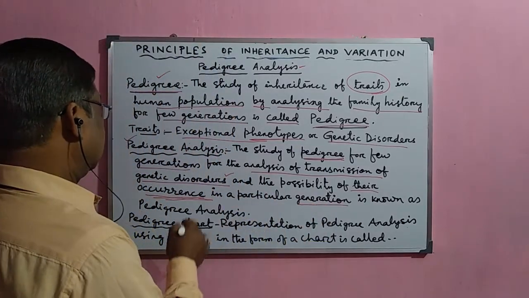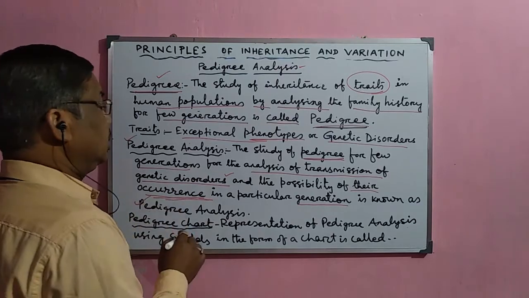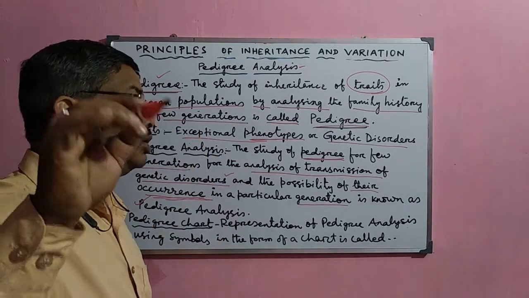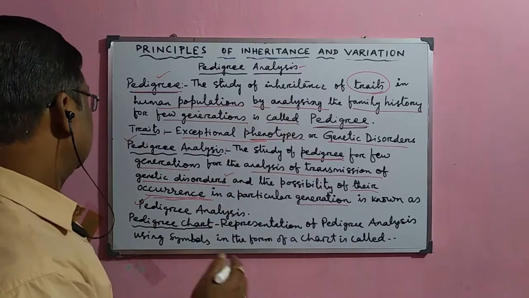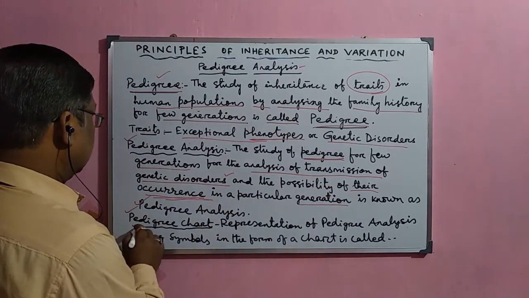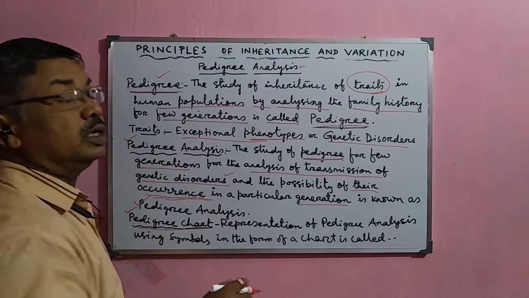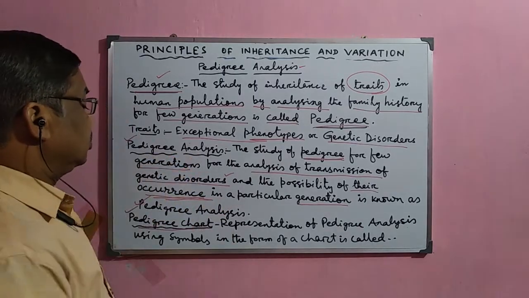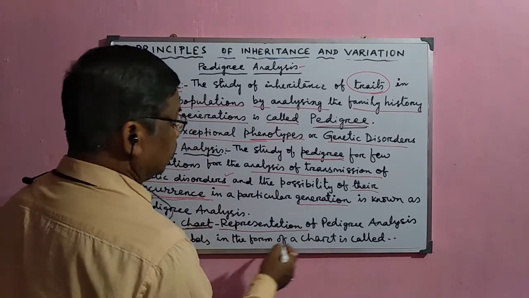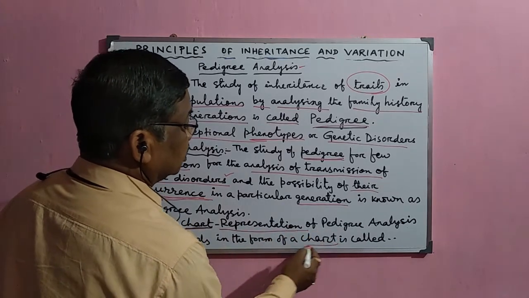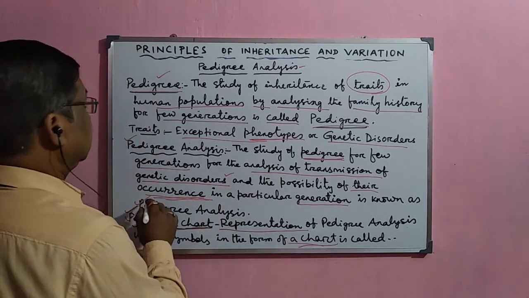Pedigree analysis is very important for predicting certain diseases in the next generation. It can also be represented in the form of a chart, and then it is called a pedigree chart.